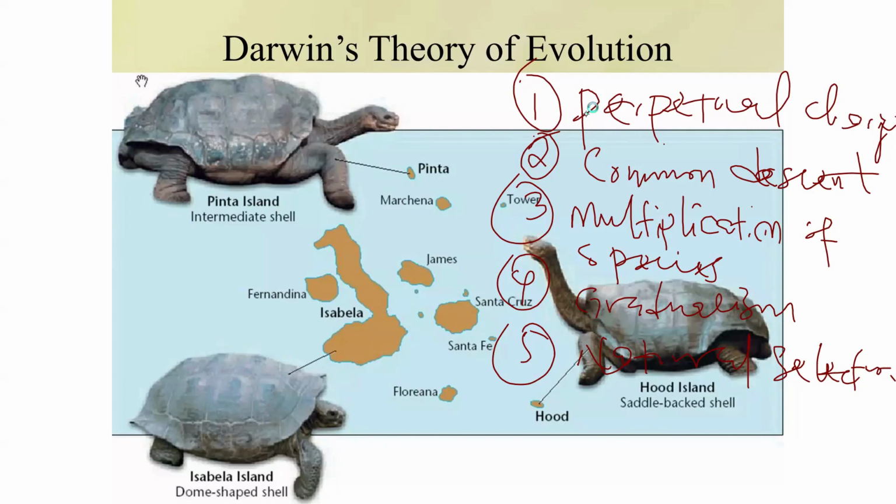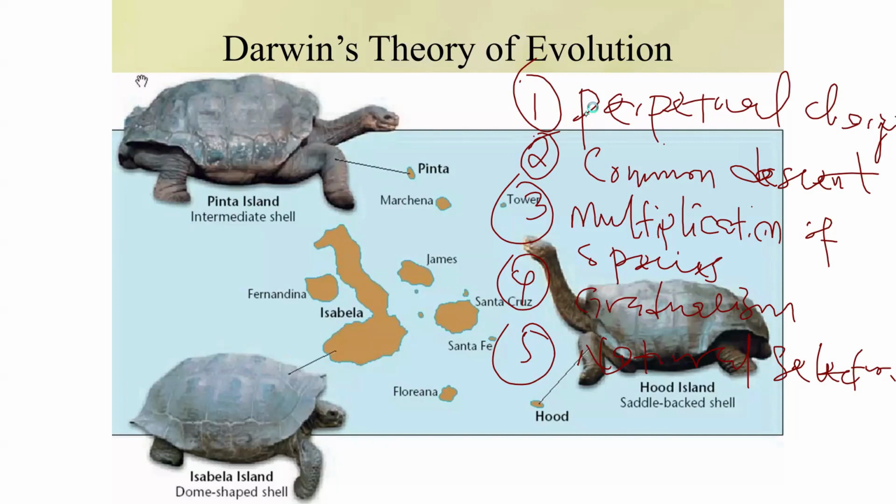And then the next thing is multiplication of species. Under Darwin's theory, the process produces new species by splitting and transforming older ones. So when we say multiplication of species, from one species of organism you can have three, four, five organisms, or more that can evolve.